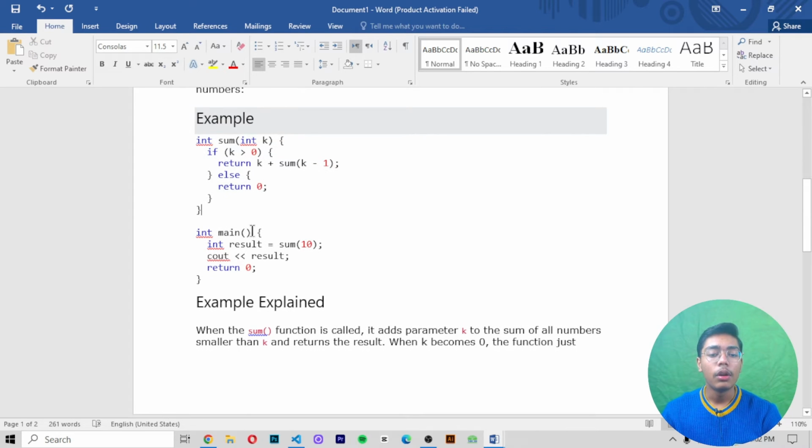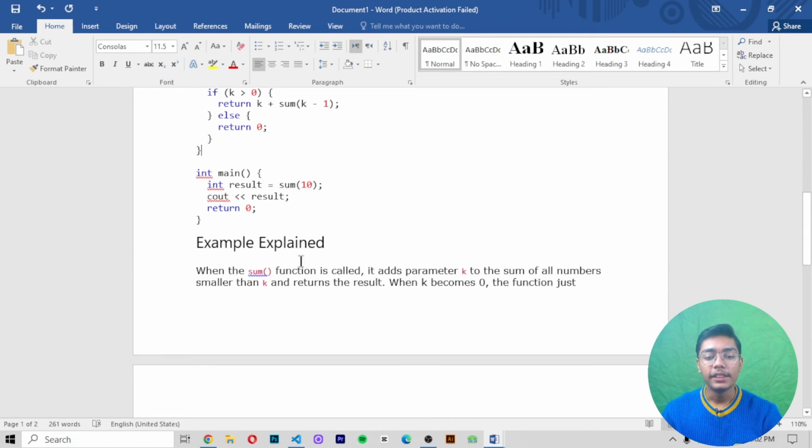Then you can call another function, main. This is another function which we are calling, main, and in this function I am adding another integer which is result, so that I can get the sum of 10 which I am adding here in this function, and then we can just print this result here so that we can get the output of this result which we are printing with sum of 10.